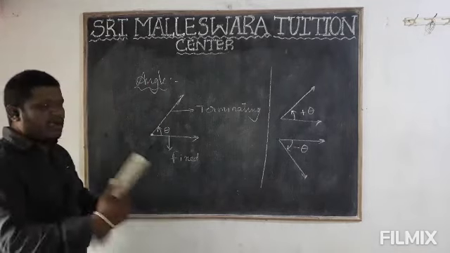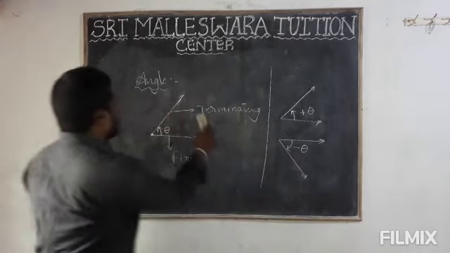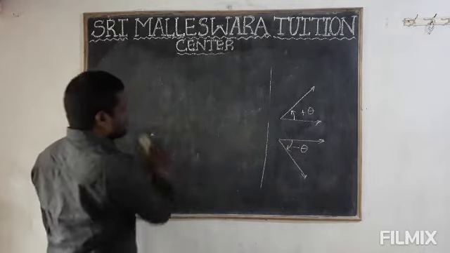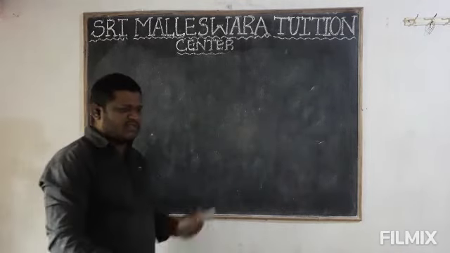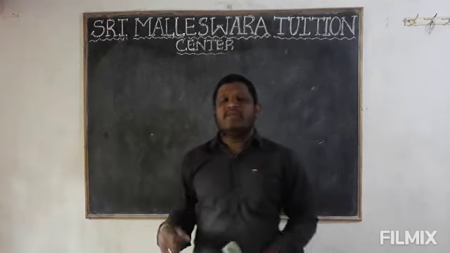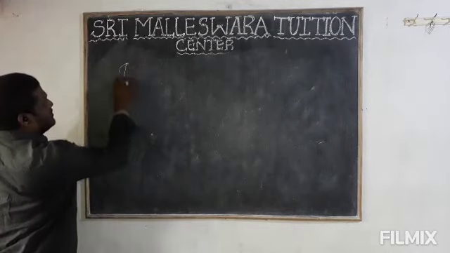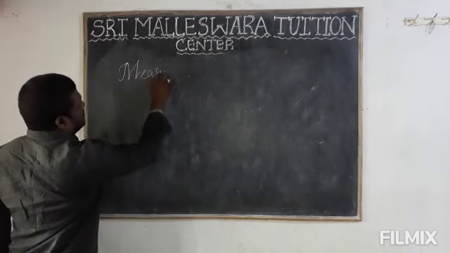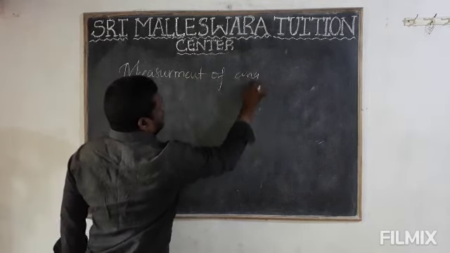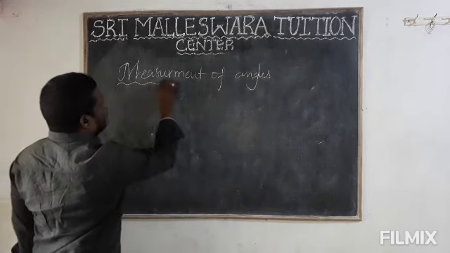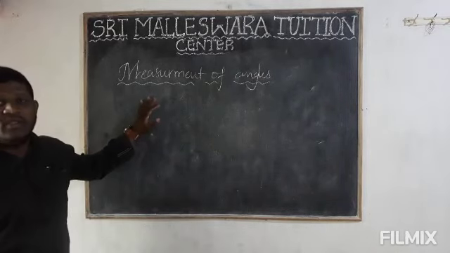Got it? Okay. So after that, what are the measurements we have for angles? I will explain. Next, measurement of an angle. So measurements of angles means what? What measurements do angles have, and how do we define them? I will explain that. Measurement of angles. In that, we have three systems.